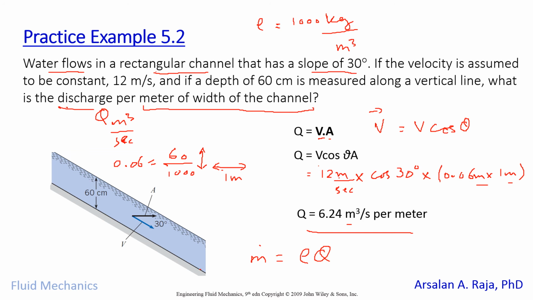So let's insert the values: 1000 kilogram per meter cube multiplied by 6.24 cubic meter per second. This cubic meter will cancel this cubic meter, and we will get 6240 kilogram per second per meter of the channel, right?